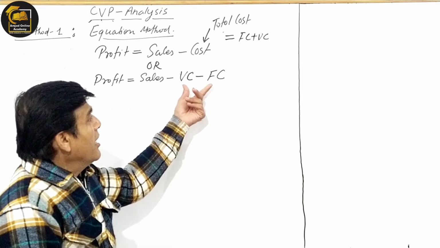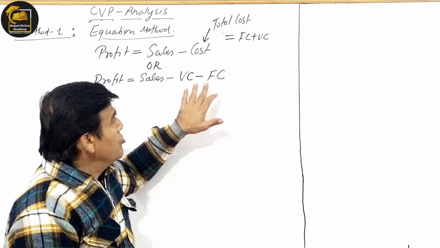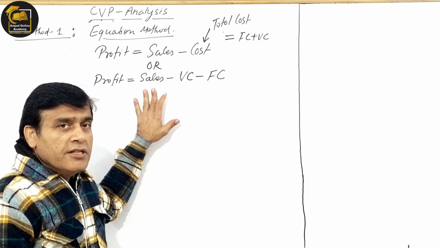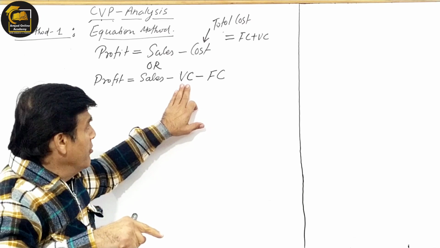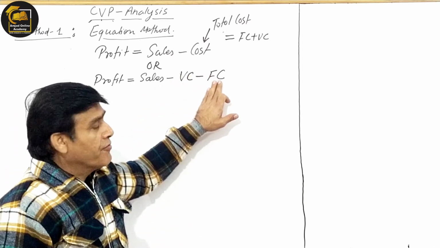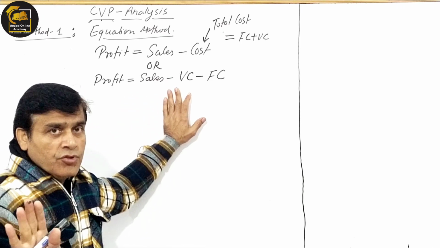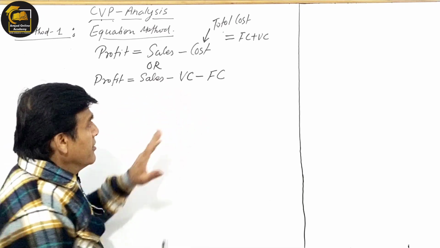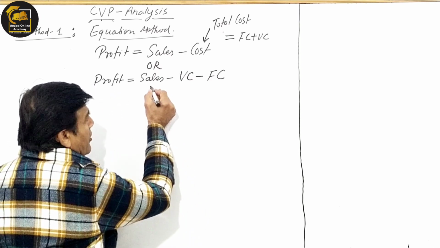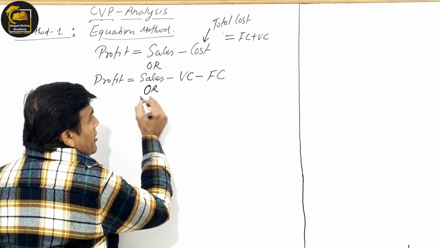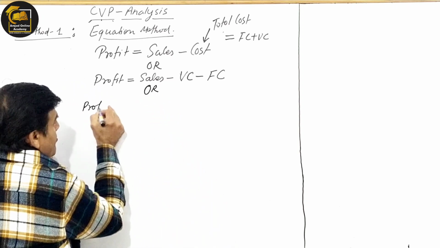So what I have done here is I have just bifurcated this total cost into two. So again the equation is the same. First I'm deducting variable cost from the sales, then I'm deducting the fixed cost from the sales. Again it will be profit. So again you must learn this equation, right? Here you are observing some difference, and again you will not have any question if I rewrite the equation like this, and again the equation will be the same.